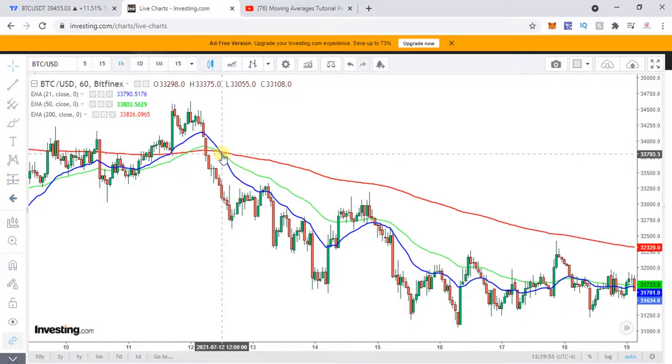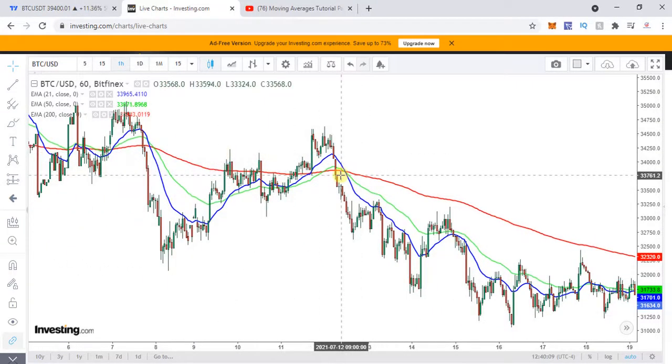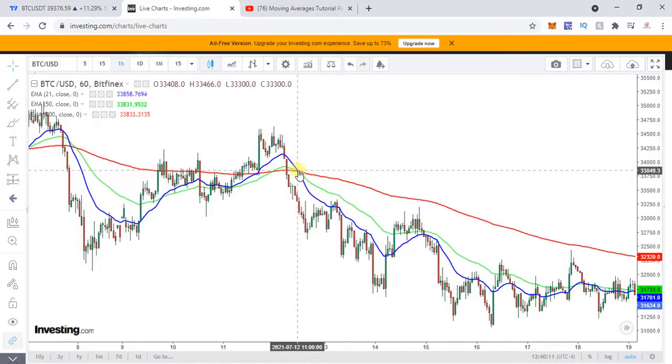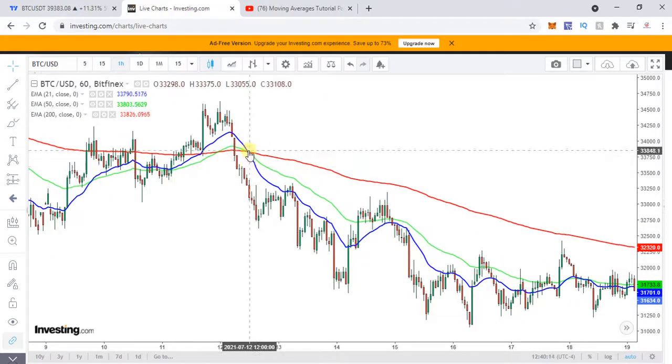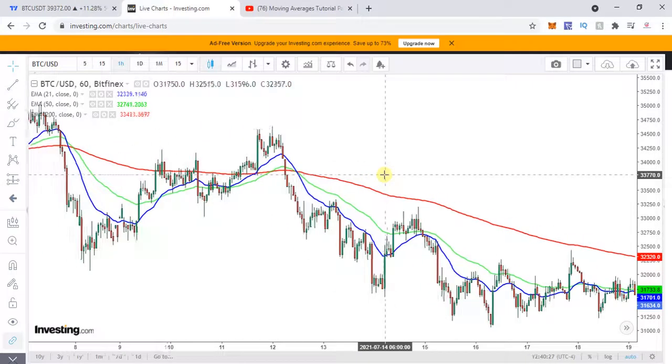Somewhere on 12th July, you can see there is a death cross over here when the price was around 33816. Okay, so here there is a death crossover already showing you. So what you needed to do here is you need to probably book your profits or probably take a short call over here. So you see that from 12th July till date, it was almost trading below 33,000 over here.